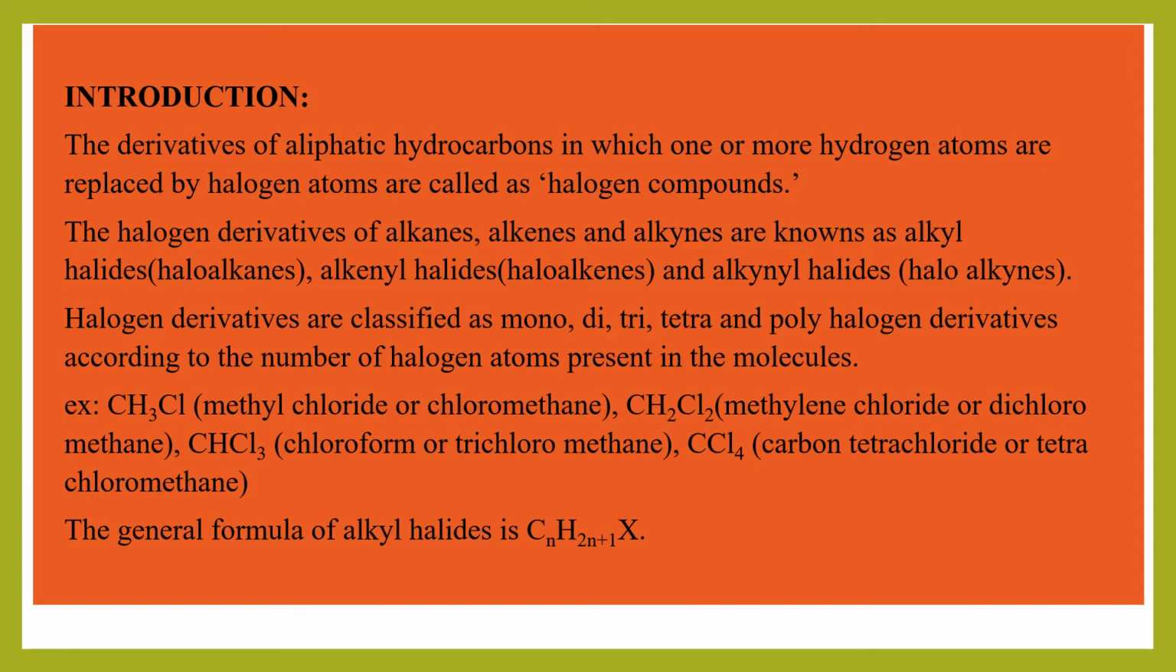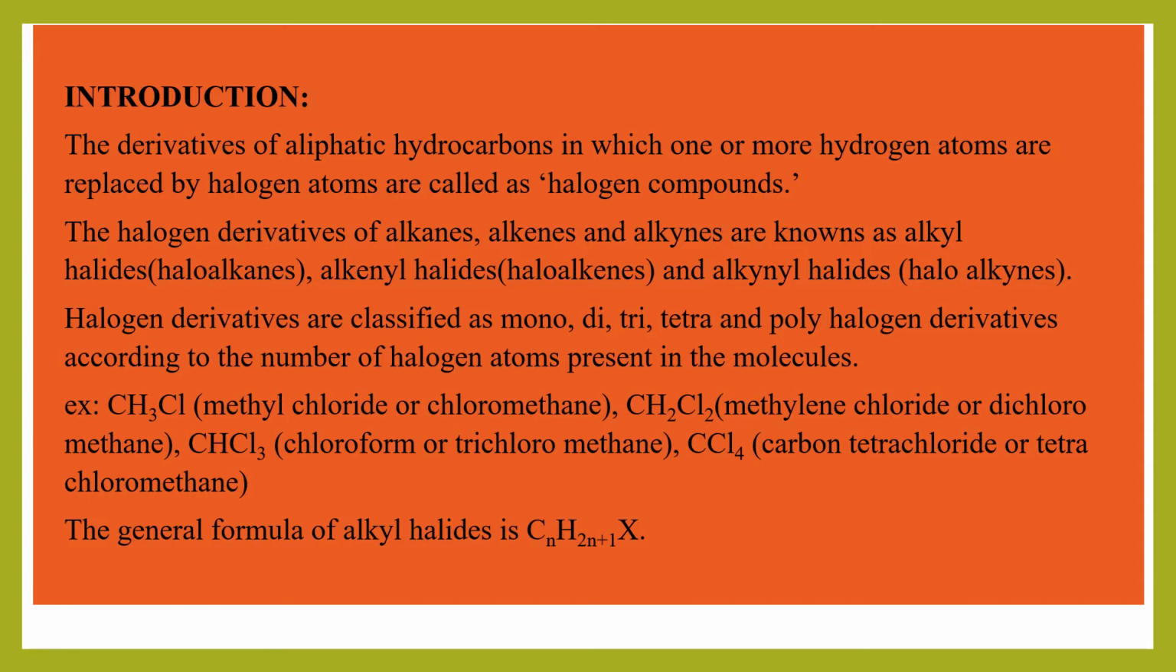CH2Cl2. Two hydrogens from methane are replaced by two halogen atoms, that is two chlorine atoms, which can be called methylene chloride. That means this is a dihalogen derivative. This can also be called dichloromethane. Why, students? Because two hydrogens in methane are replaced by two chlorine atoms. Dichloromethane or methylene chloride.